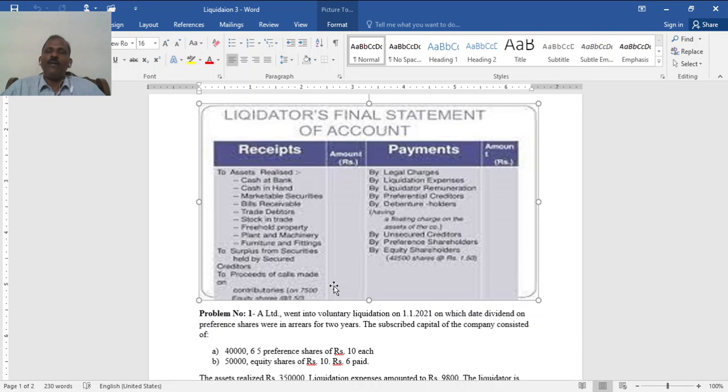Then if required, again on both 8 paid and 6 paid, another amount will be collected. Sometimes the amount will be collected from shares on which only 6 is paid, and surplus is given to the 10 rupee shares where it is fully paid,